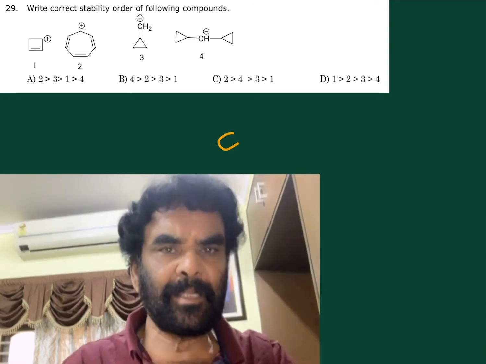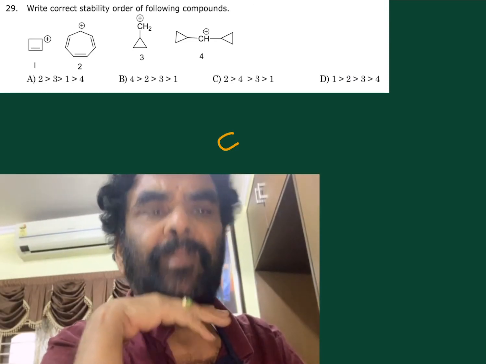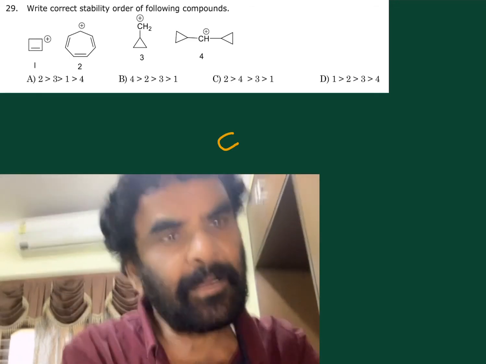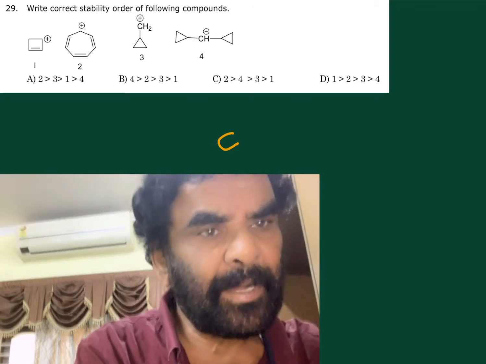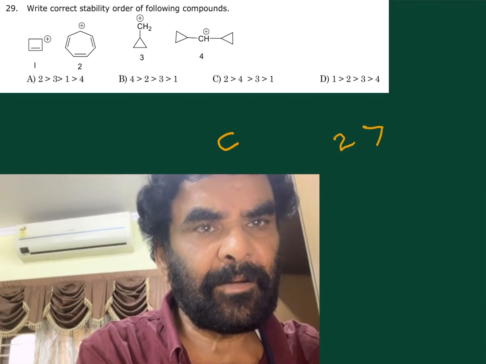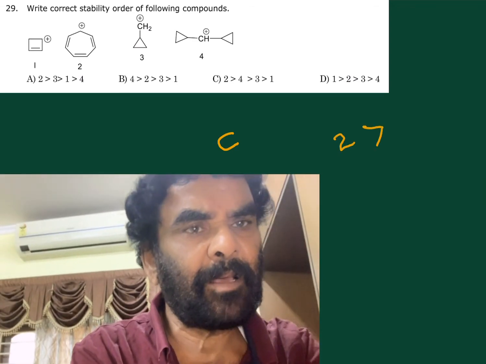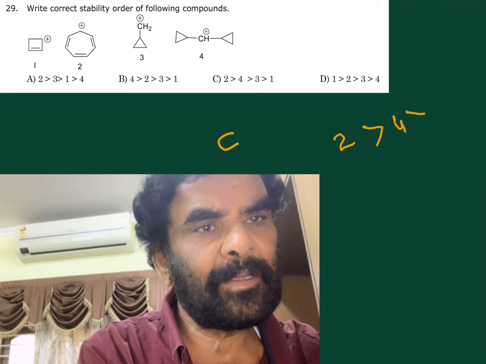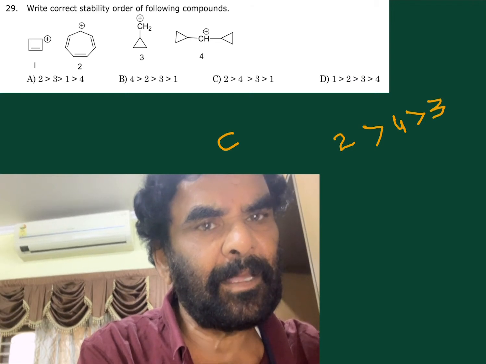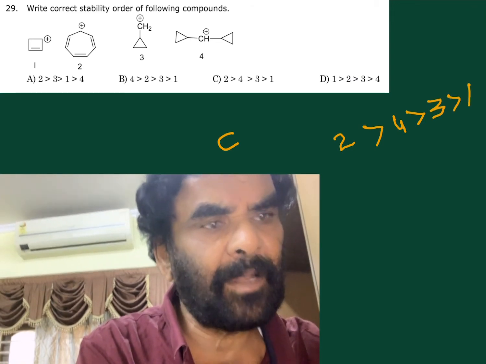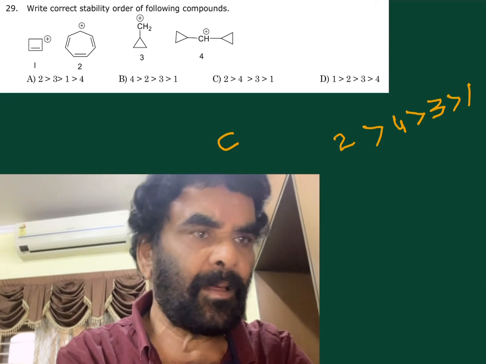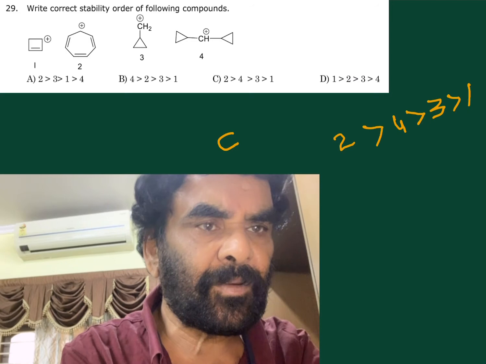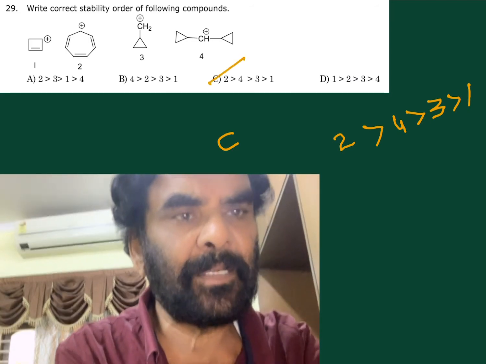And the next one is the correct stability order of the following compounds. Aromatic, dancing resonance. Aromatic is 2. Next to that, there are two molecules with ions with dancing resonance. 4, with two phenyl cyclopropyl groups, then 3, the least one is 1. This order matches 2, 4, 3, 1. C is the correct option.